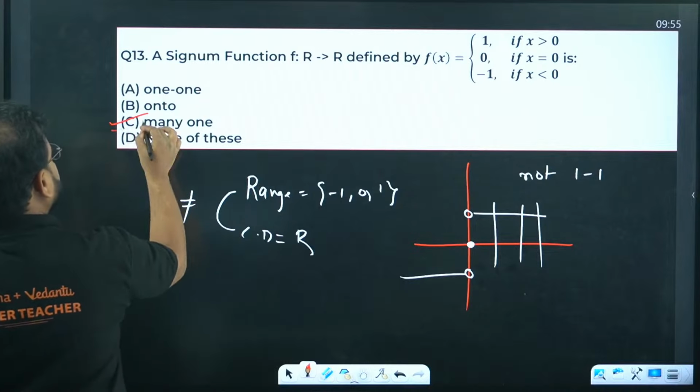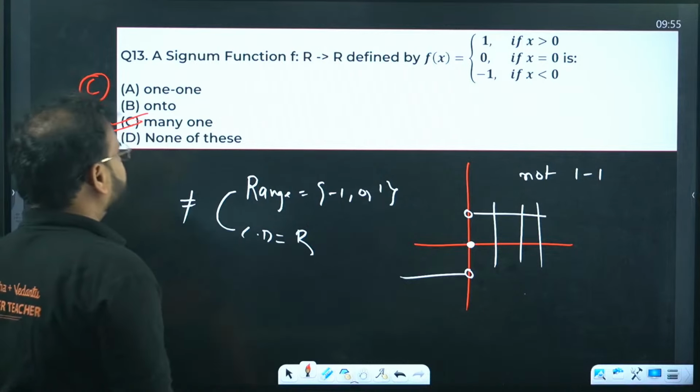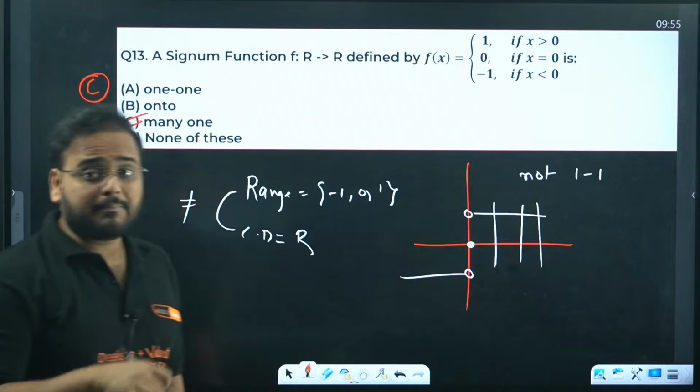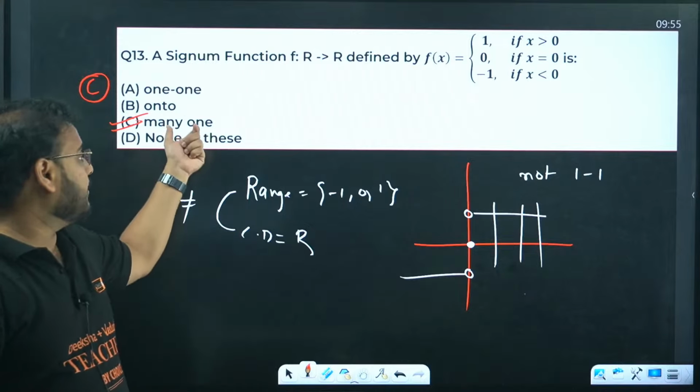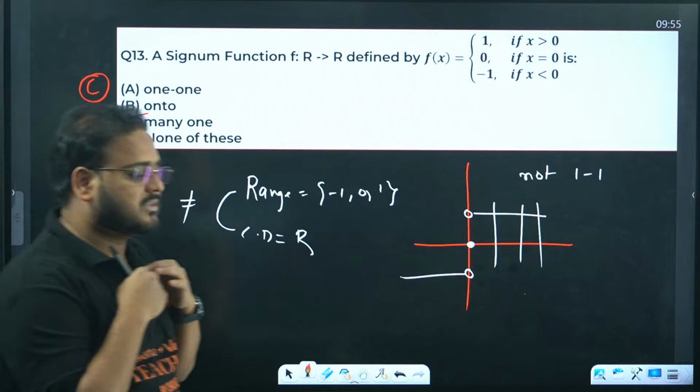That's many 1. Option C. Okay? 1, 1 no, onto no, but many 1 yes. If it is not 1, 1, it will be what? Many 1 only. So answer is option C.